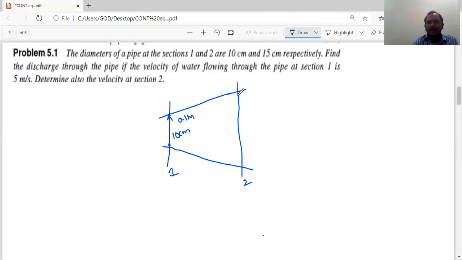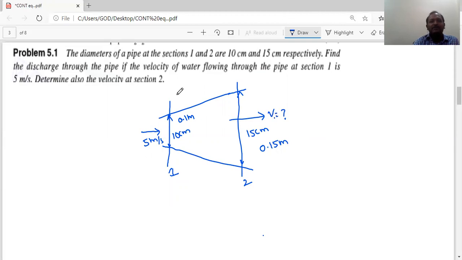meters, and at section 2 your diameter is 15 centimeter, which comes out to be 0.15 meters. Now at section 1, see what is asking, find the discharge through the pipe. The velocity of water flowing through the pipe at section 1 is 5 meters per second. He is saying whatever the fluid is coming here at 5 meters per second it is coming. So he is asking what is the velocity at exit.